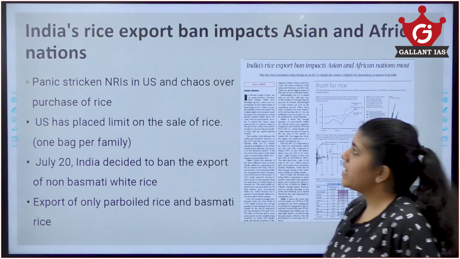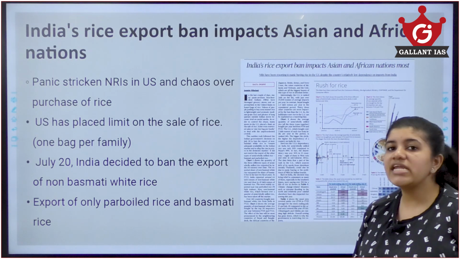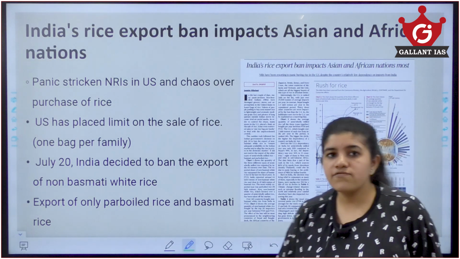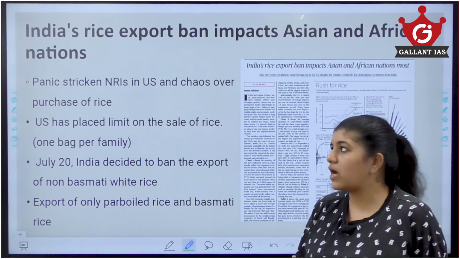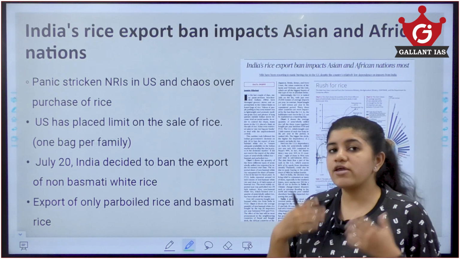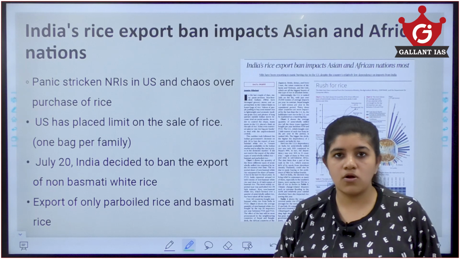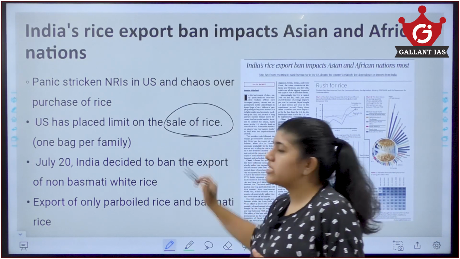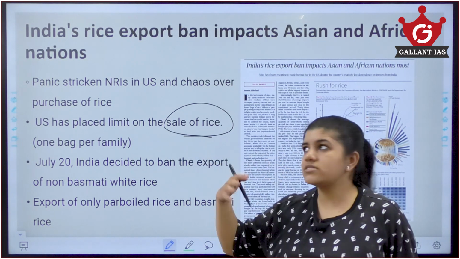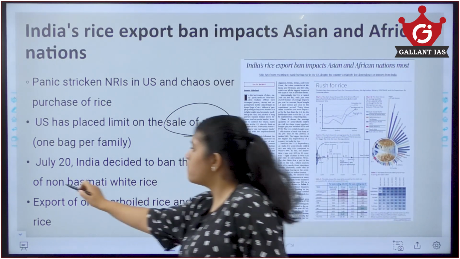Now, moving on. India's rice export ban impacts Asian and African nations. Recently, on July 20th, India decided to ban the export of non-Basmati white rice. Because of this ban on the export of rice, many of the people in the US, that is the NRIs in the USA, are actually panic stricken and going to the stores to collect it. You might have seen the video of how people are panic stricken to get rice from the supermarkets. So, the US brought in limits on the sale of rice, and 1 bag of rice per family is implemented in the US, so that people don't panic. So, India banned the export of non-Basmati